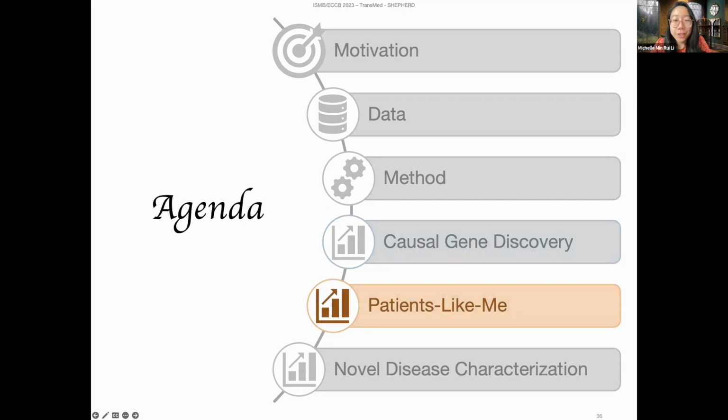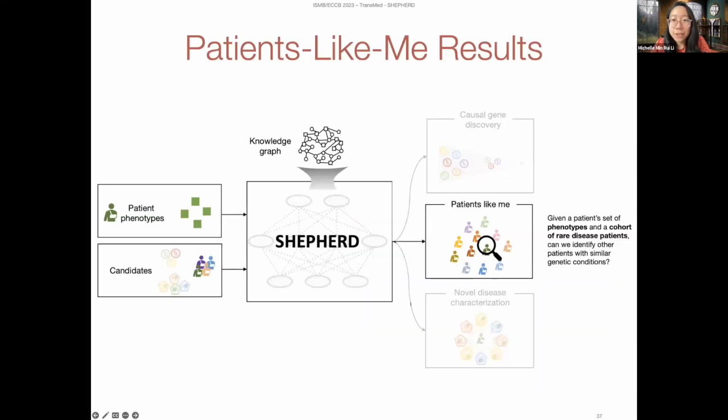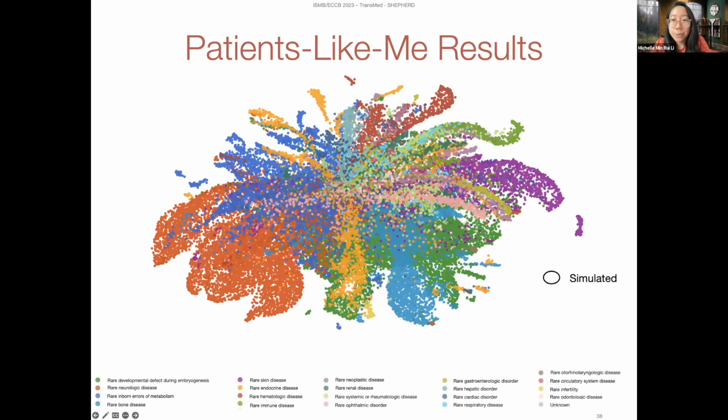Now on to patients like me. Given the patient's set of phenotypes, can we identify other patients with similar genetic conditions? We find that Shepard learns meaningful patient representations that capture patient similarity. What you see here is the visualization of all patient embeddings in a 2D UMAP space. Each patient point is colored according to the disease category of the patient's disease. You can see that Shepard learns to embed patients with similar diseases near each other.